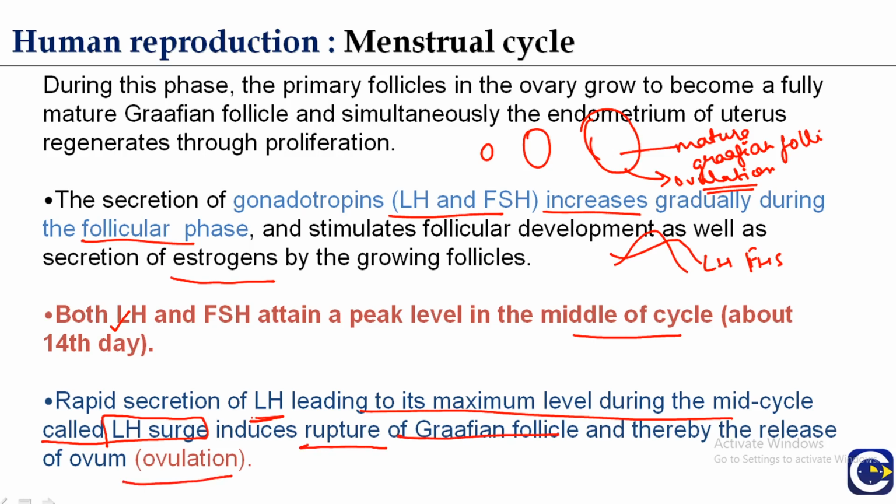So, during the mid of the cycle, exactly on the 14th or the 15th day of the cycle, there is the maximum level of luteinizing hormone, and because of this high level of luteinizing hormone, it ruptures the mature Graafian follicle, and there is the release of the ovum from either of the ovaries.